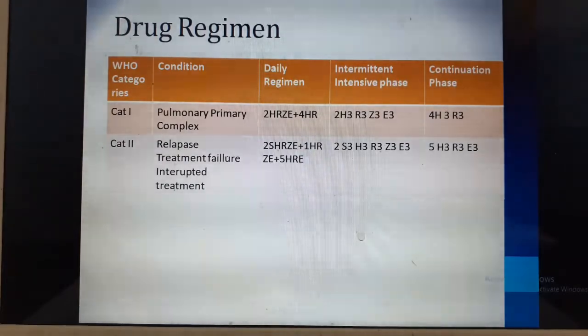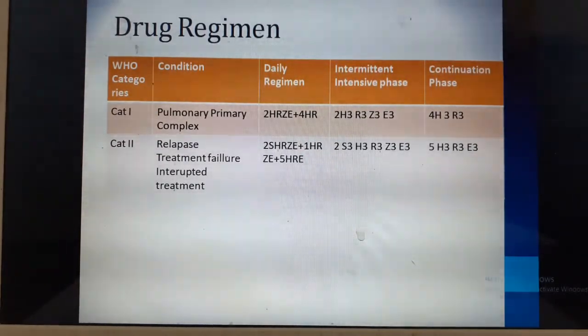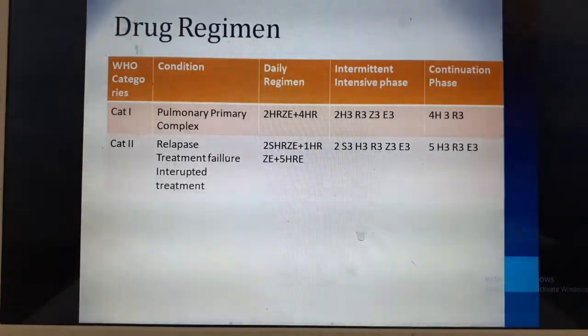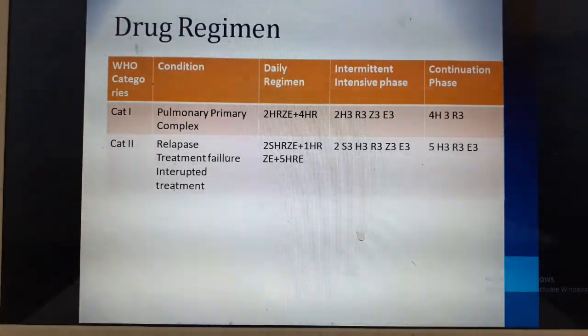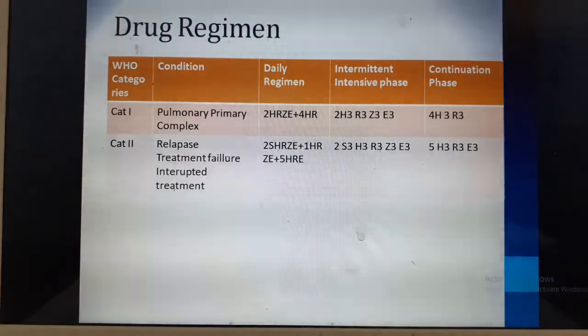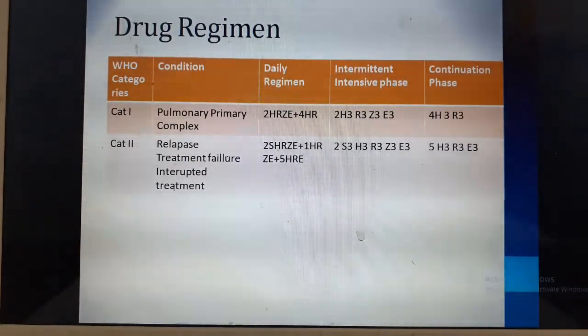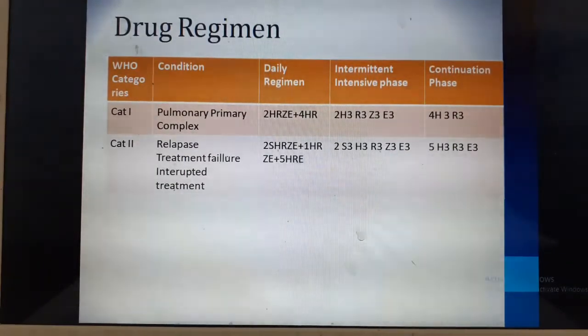The second category is category 2, which is advised for children who relapse, who do not take treatment properly, who fail to take the treatment regularly, have interrupted treatment, take the drugs intermittently or have stopped the treatment for a while. All these children will follow category 2. Here the daily regimen is mainly intensive treatment given for 2 months and then the continuation phase for 5 months.